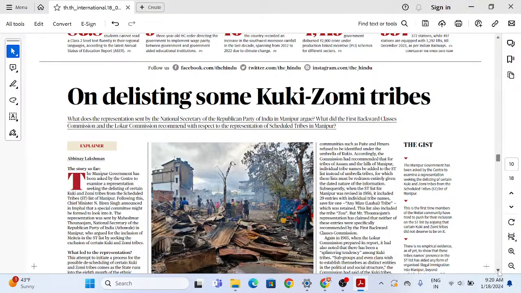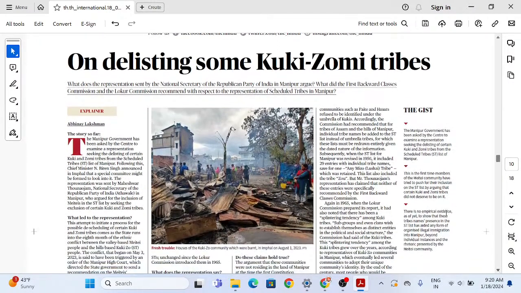Okay, now this is a particular fact. Let's just look at what it is. The Manipur government has been asked by the Center to examine a representation seeking the delisting of certain Kuki and Zomi tribes from the ST list of Manipur.